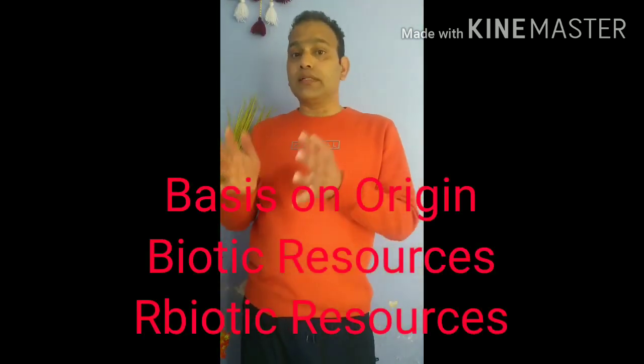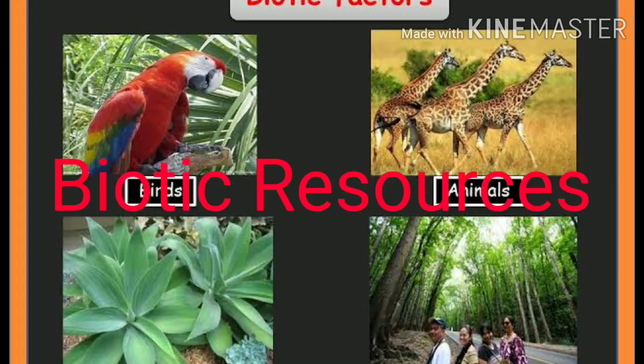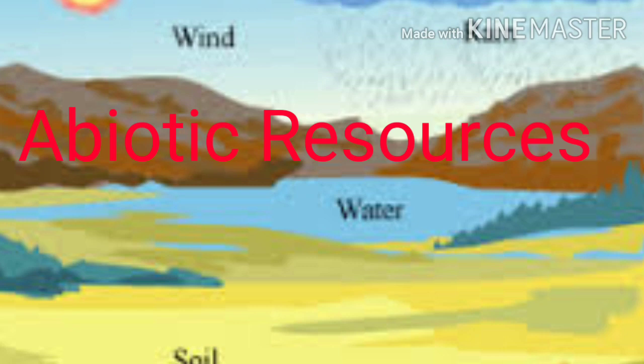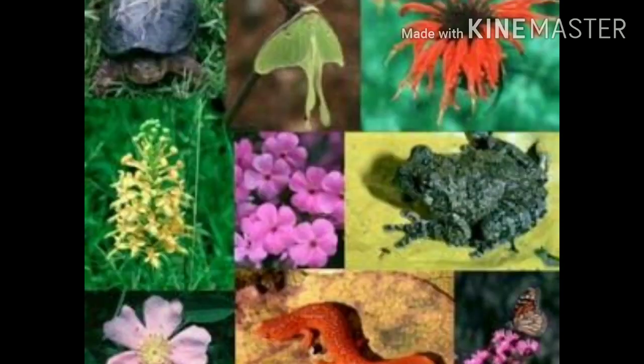The first category of resources is on the basis of their origin. On the basis of origin, there are two categories: one is biotic and another is abiotic. I know there is a subject, biology, all of you know. What is the meaning of bio? Just find out the meaning of bio in your dictionary, and if you know, that is good. Just give me the meaning of bio in my comment box.